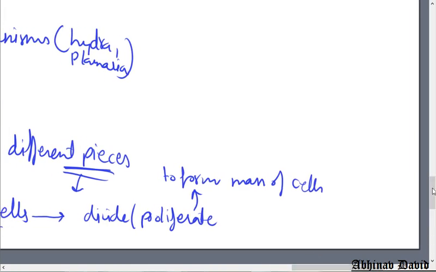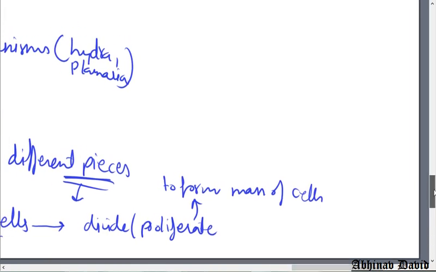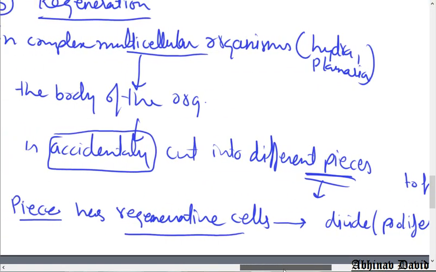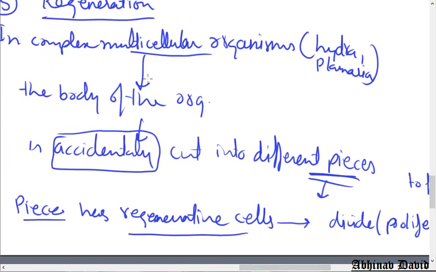So a mass of cells is formed, and I will just tell you again. When in a complex multicellular organism the body is somehow, accidentally, cut into different pieces, then each piece has certain cells. Which cells? Regenerative cells.